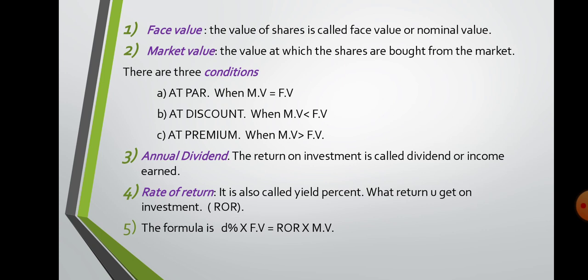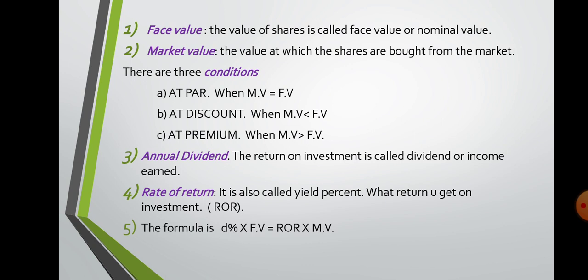price in the market. The price at which shares are available in the market is called market price or market value. Now there are three conditions for this. Sometimes the face value and market value are the same, so it is said that the shares are issued at par. When market value is less than face value, suppose the face value is 10 and market value is 9, we say that the shares are issued at discount. Then premium. In this case, the face value is less, that means market value will be more. Again the example, suppose the face value is 10 and the market value of a share is rupees 12. That means the shares are issued at premium.